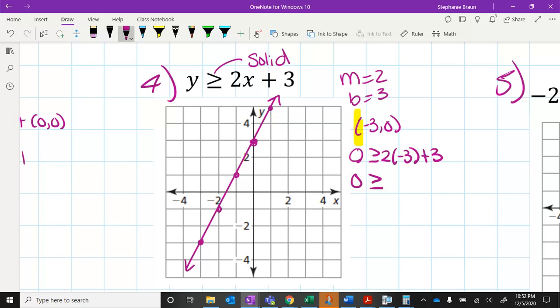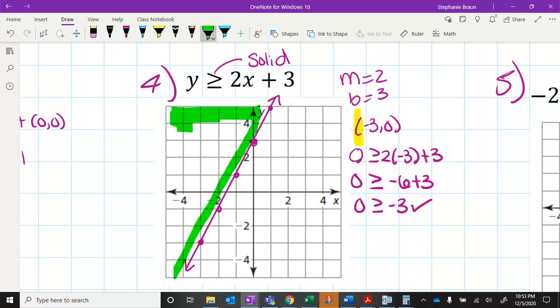0 is greater than or equal to 2 times -3, -6 plus 3 is -3. 0 is greater than -3. That is true. That checks. So what that means is that you're going to use your highlighter to highlight the whole region that is on that side. Or again, you can do some sort of stripes.